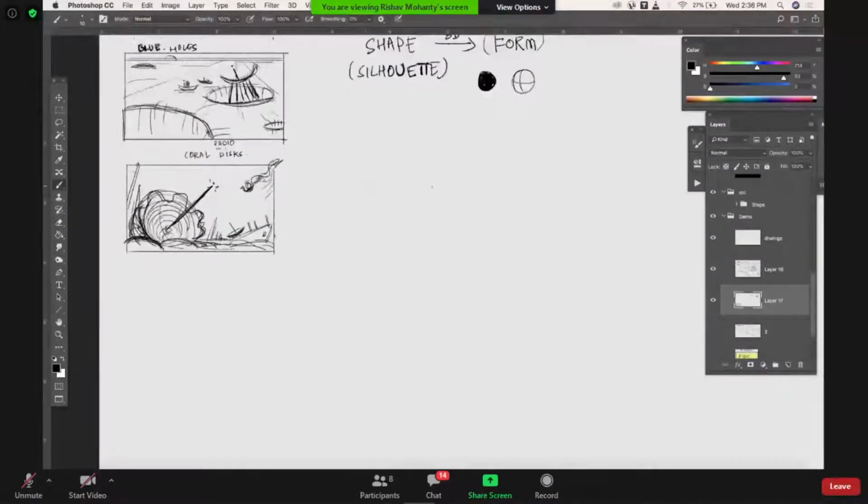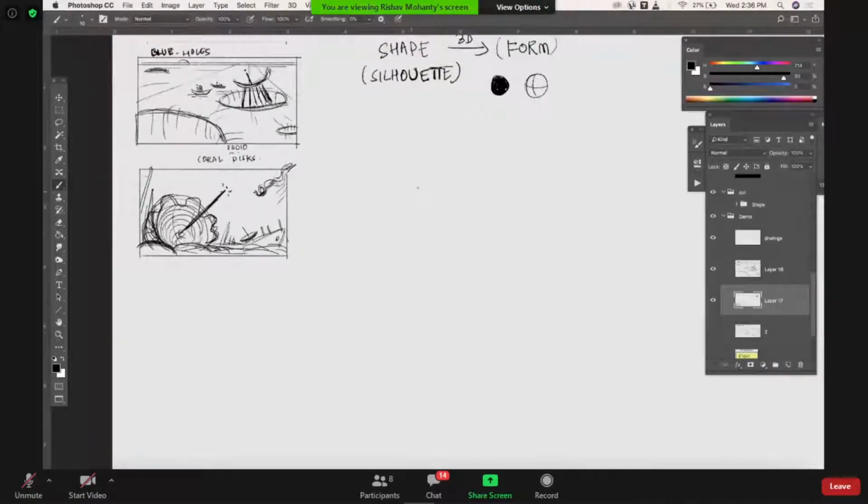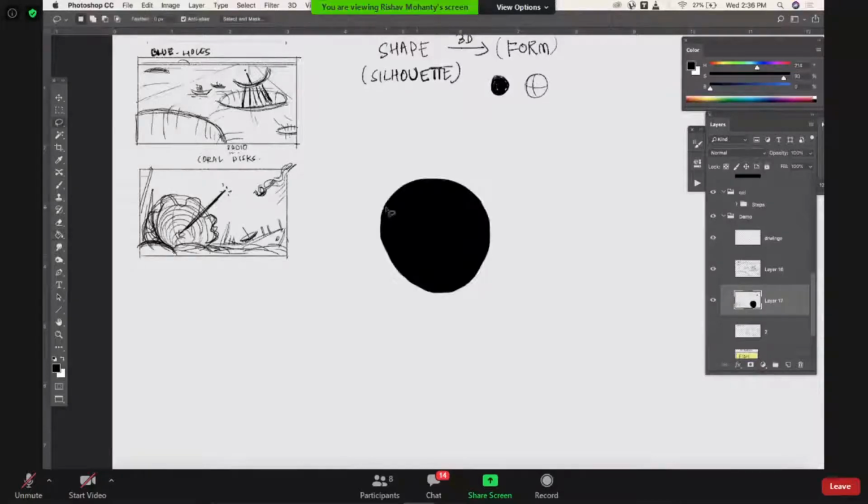I might not even draw, I use the lasso tool a lot. To begin, I'll try to do some basic shapes. I'm not going to talk about techniques a lot, because it's not that kind of thing here. But I would like to do some basic black and white thumbnails of what this structure might look like.